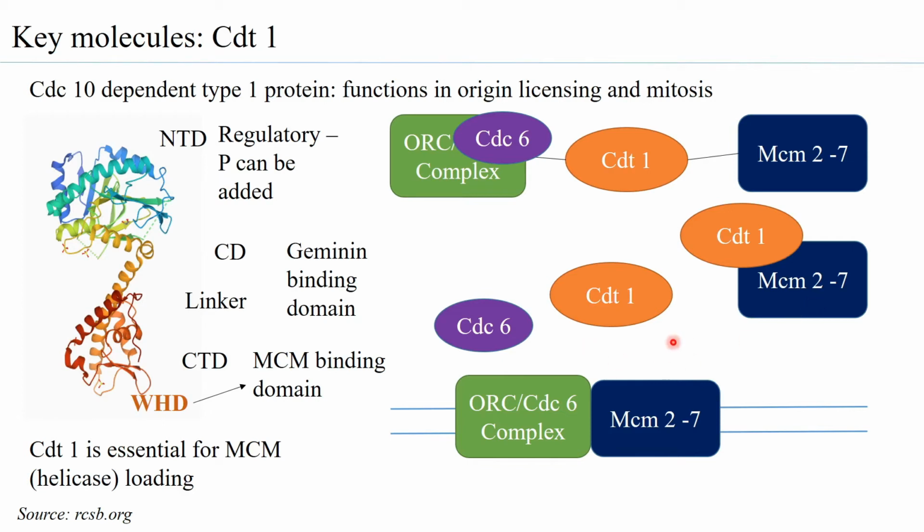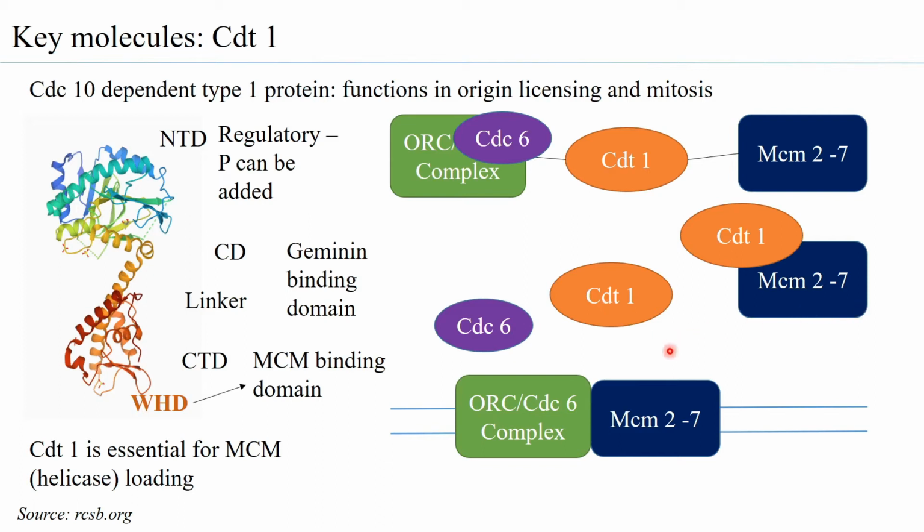The second regulation is that during S phase itself, the geminin levels increase and the CDT1 has a geminin binding domain. So when high levels of geminin bind to the CDT1 that is present in the S phase, the CDT1, on binding to geminin, no longer is able to bind to MCM2-7.